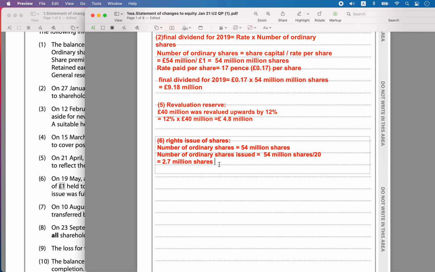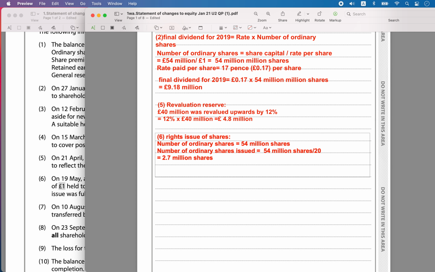What is their value? The value is at £1 per share. So for the rights issue of share capital, you have to calculate the value, not the number of shares. The value is equal to 2.7 million shares into the rate per share.